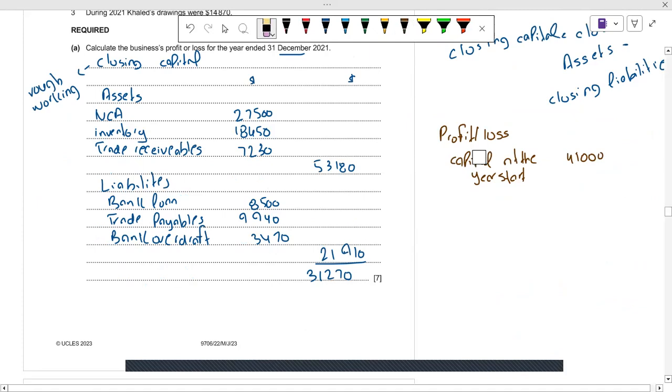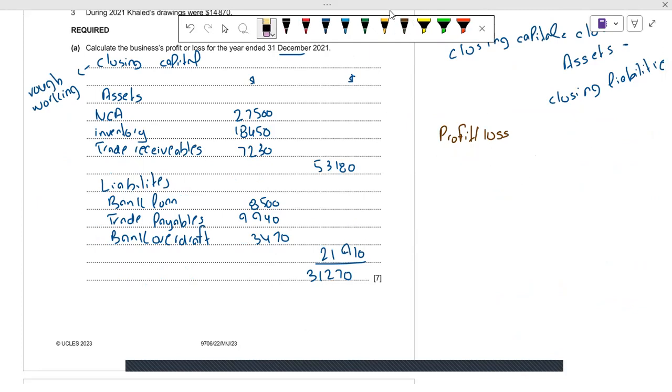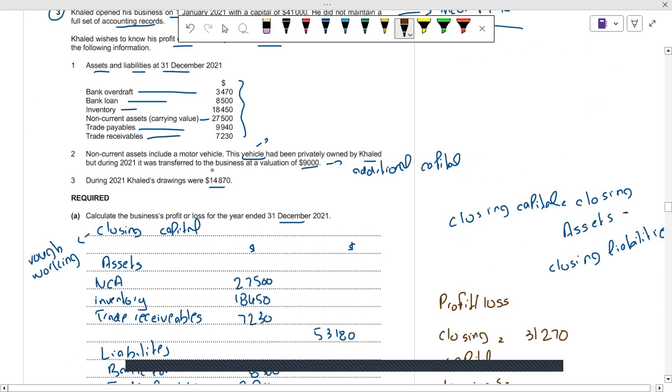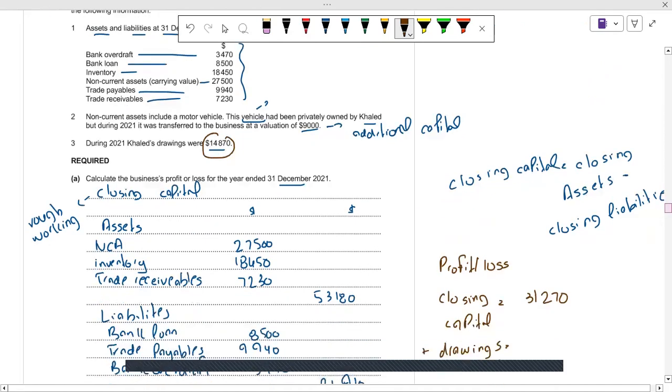I think we should do the reverse working. First of all, the closing capital, because we are going to do the reverse working. The closing capital we just found is 31,270. After that, we have to add back the drawings, which is 14,870.